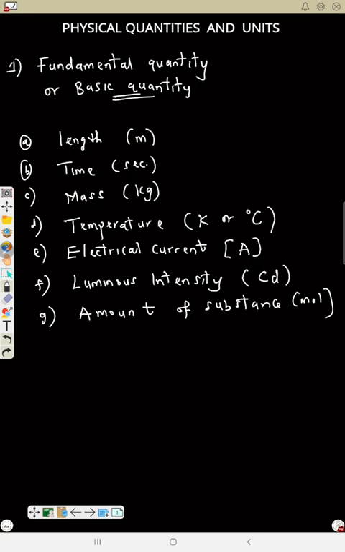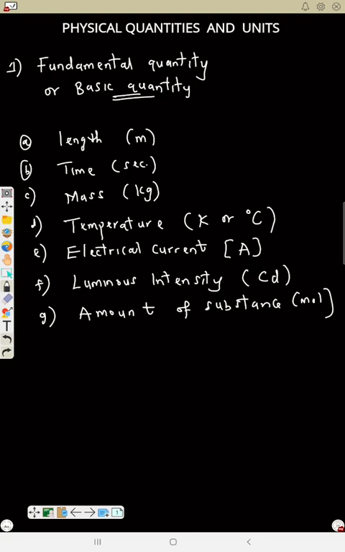That is, they stand alone. You can't combine them with any other quantity. Length is just in meter, time is in second, mass is in kilogram. Every other quantity is derived from these, so that's why we choose them as the basic quantities. So fundamental quantities are those that stand alone, don't depend on any other quantities, and other quantities are derived from them.